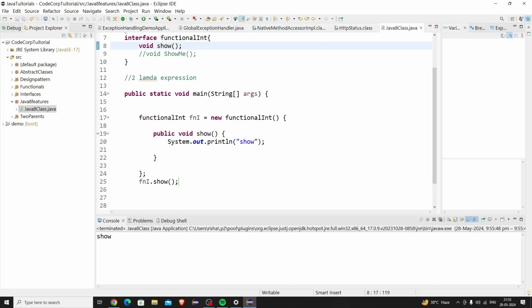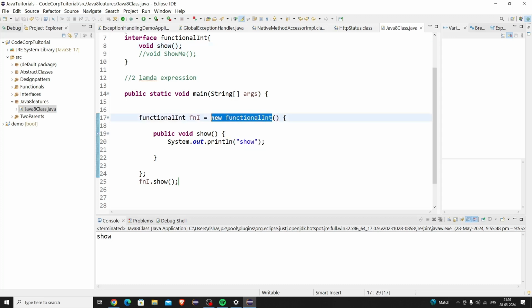When lambda expressions came into the picture, the purpose was this: if we have only a single show method implementation here, then why are we writing multiple lines of code for that? We can simply write the code using a lambda expression.